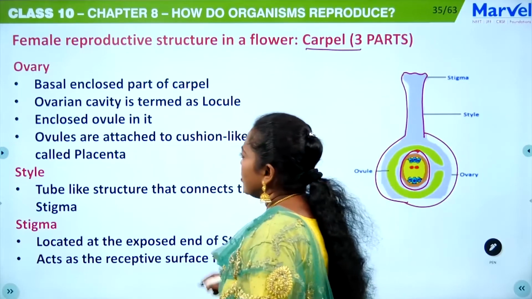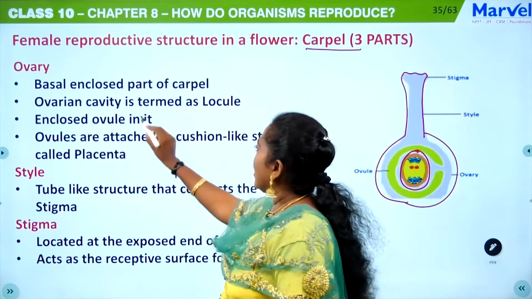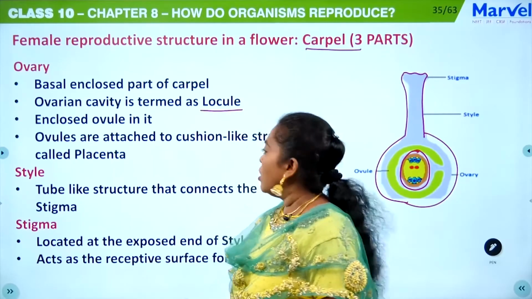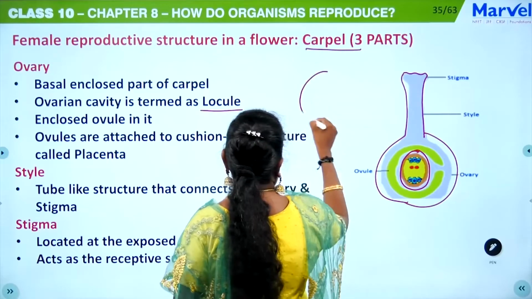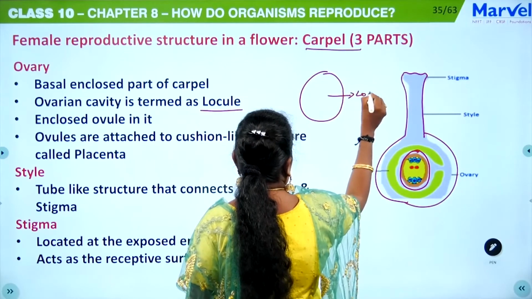Okay, so this ovary is the enclosed part of the carpel, and the ovarian cavity is termed as locule. Say for example, if this is the ovary, this cavity is known as locule.